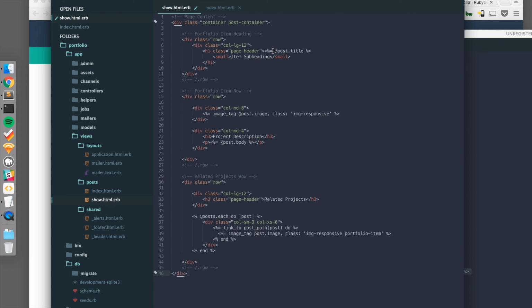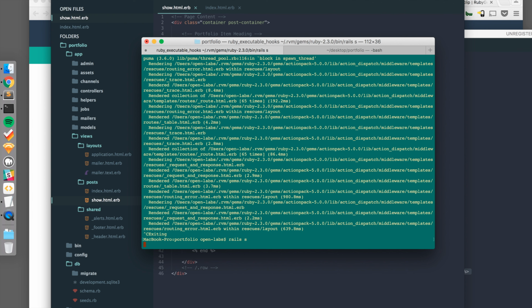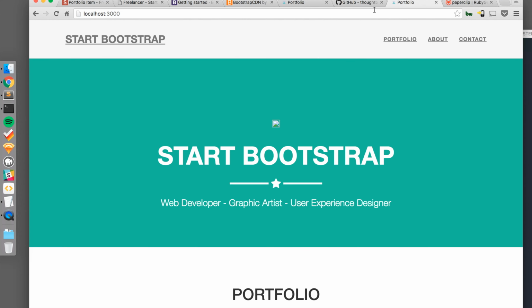So you can see here the post.title will load from the post with that ID. It'll load that title. It'll also load the image and project description. And the related projects, for each post, it's going to have a link to that post and also an image that's part of the class responsive and portfolio item. So if we save this and we restart our Rails server, and we go to localhost 3000,